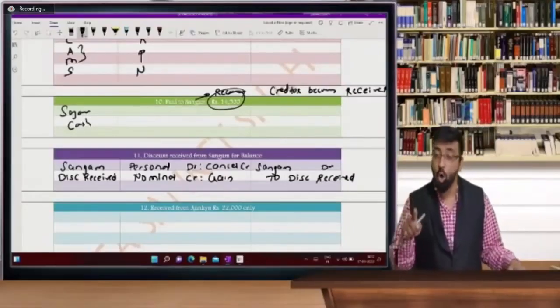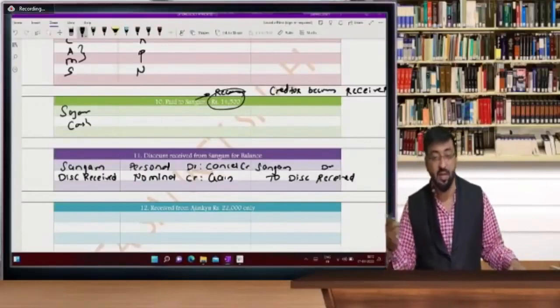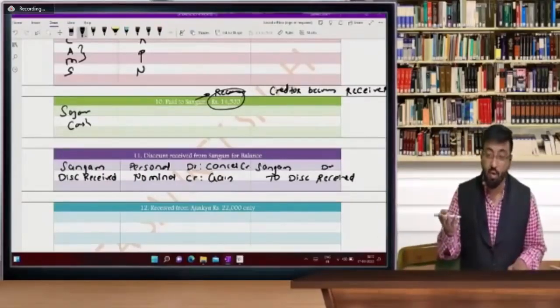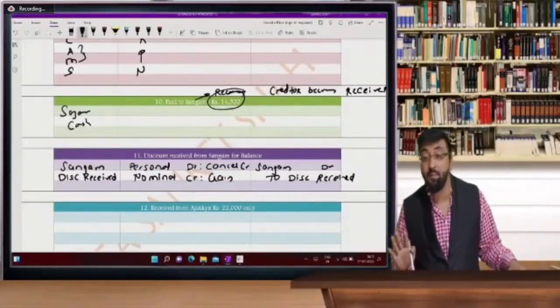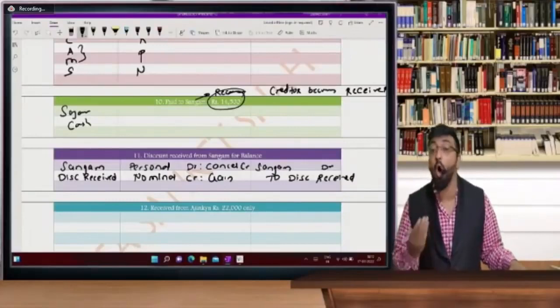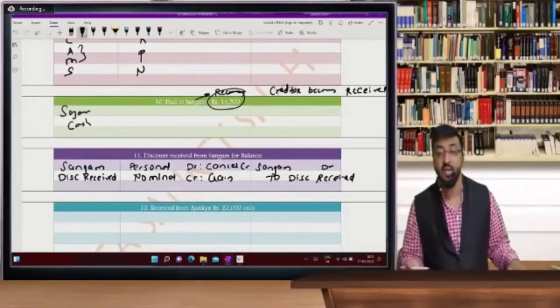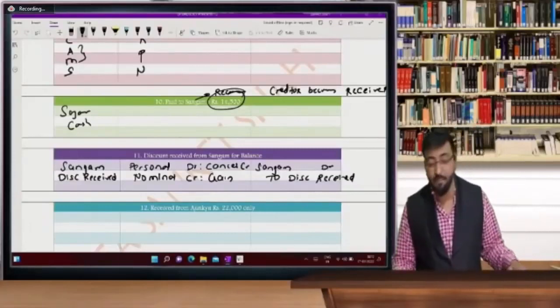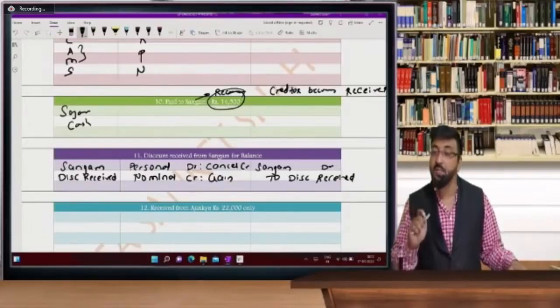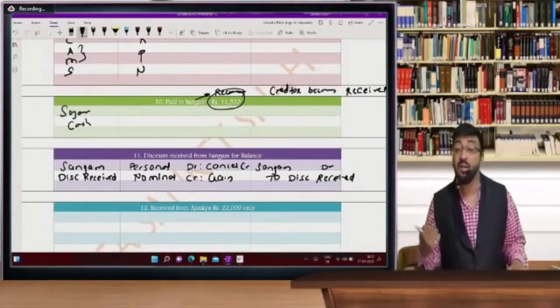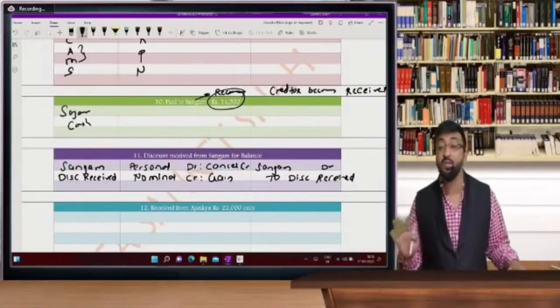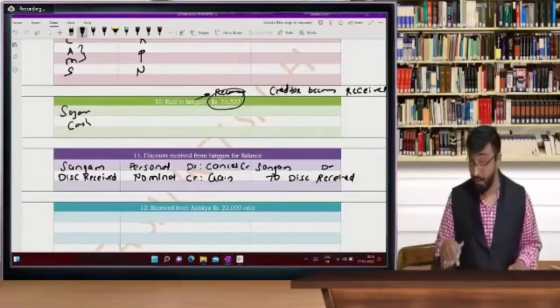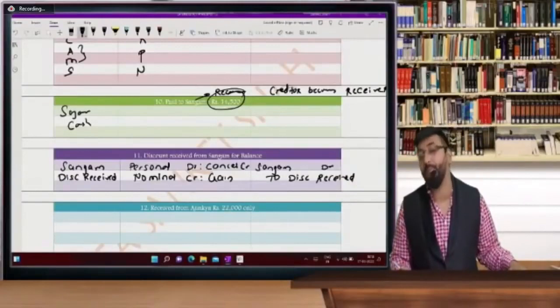The same difference applies to loss and expenditure. Expenditure means what you pay out of pocket, and loss means what you do not pay out of pocket, like depreciation. So instead of calling depreciation an expenditure, it is a loss. Bad debts is our loss. Depreciation is loss, and remember salary is expenditure. So expenditure means which is paid out of cash, and loss is not paid out of cash. Similarly, income is received in cash or bank, and gain is not received in cash or bank, but it is because of cancellation of creditor.